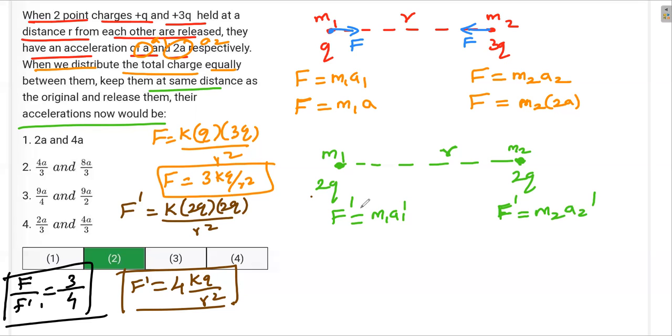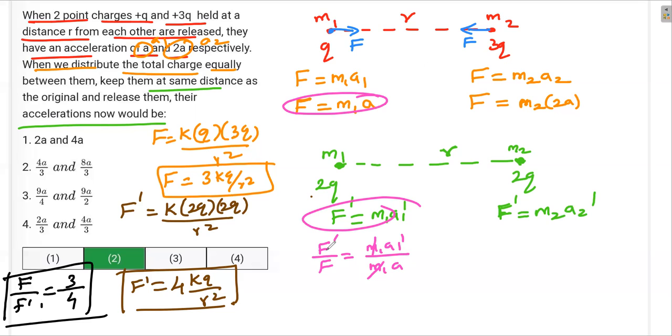What I'm going to do is divide these two equations. When divided, it gives F prime by F is equal to m1 a1 prime by m1 a. M1 cancels. F prime by F is 4 by 3. A prime I want, A is A. So it is 4 by 3 A. So A1 prime is 4A by 3. This is A1 prime. So we have one answer, but let's continue.